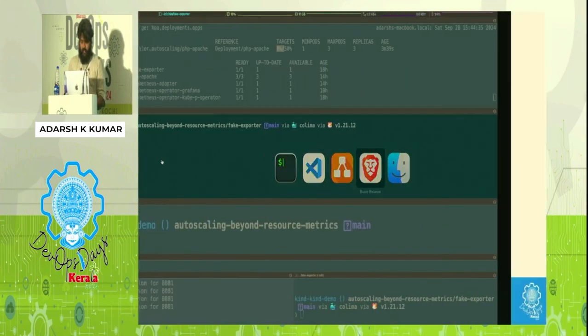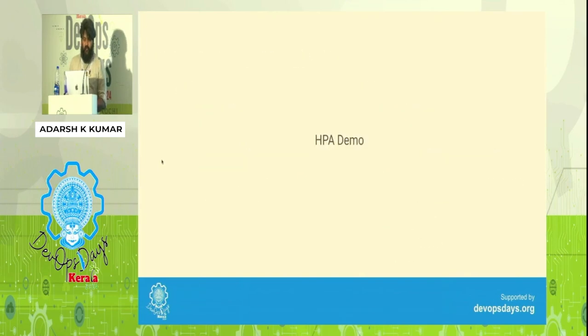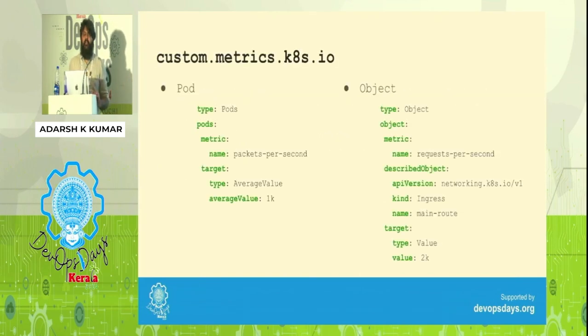Cool. That was quickly what I wanted to talk about. This is normal that we have seen. Next is custom metrics based HPA. So the resource metrics is nothing but CPU and memory based scaling. Custom metrics means any other metric. So the resource metrics remain the same. The names of that, all of this remain the same across clusters. It wouldn't change from one cluster to another.